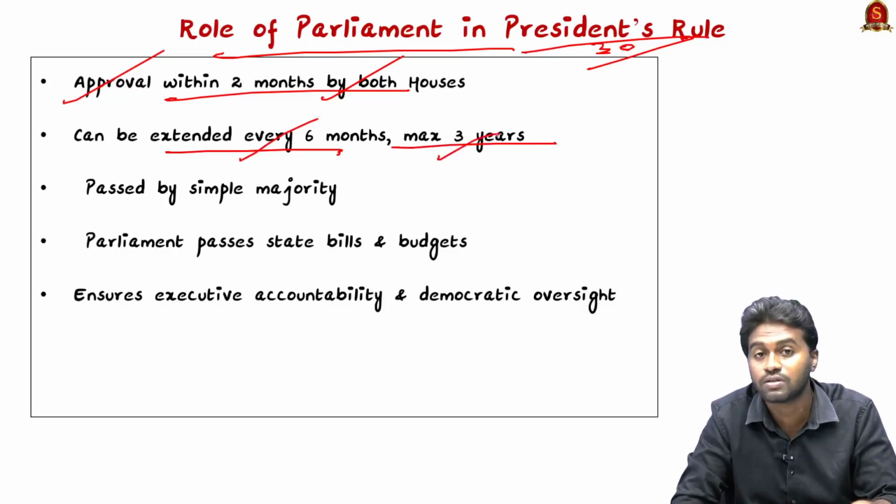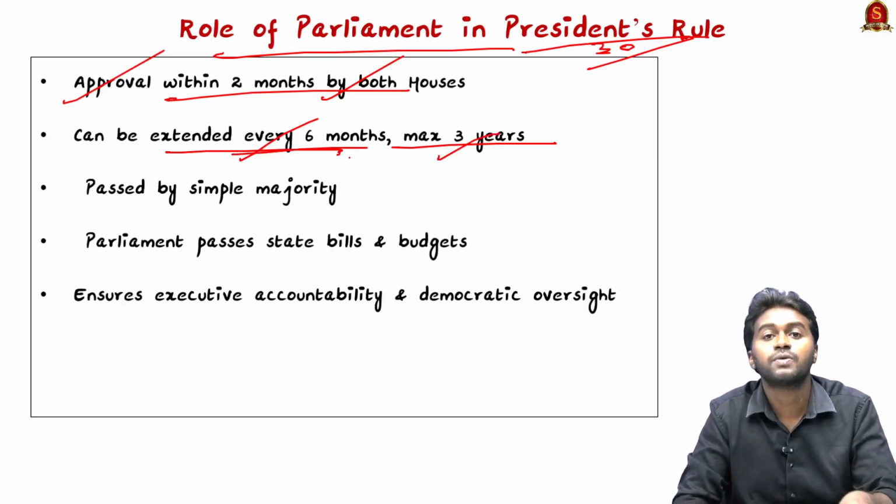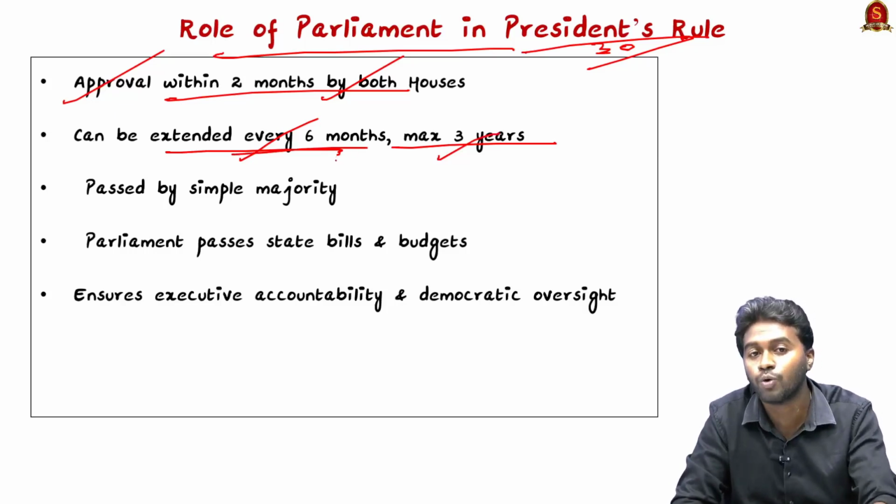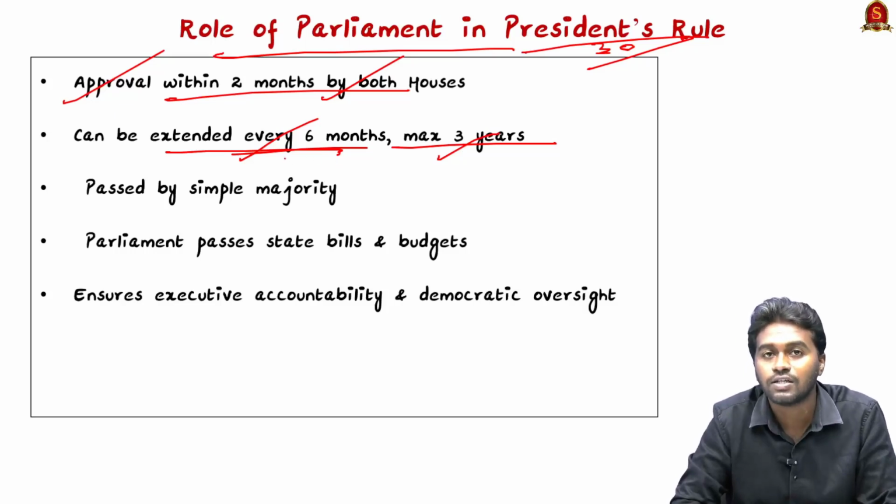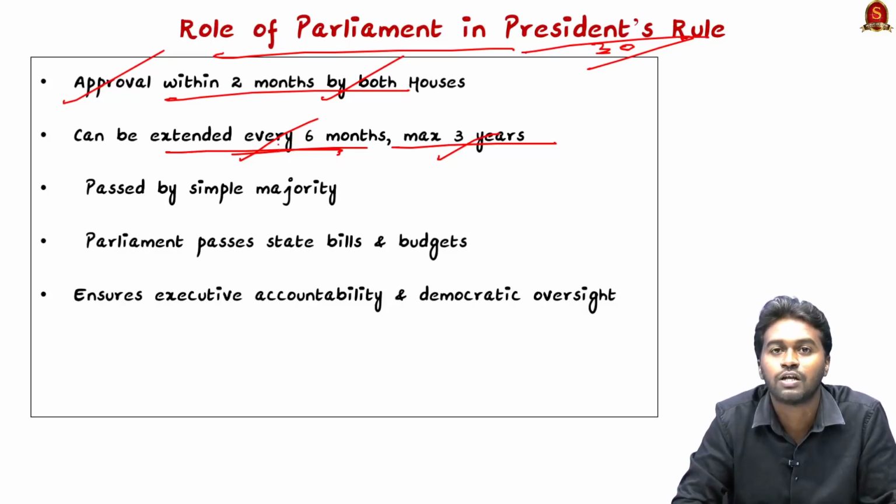the maximum extension of the President's Rule in a state cannot be more than 3 years, and that too every 6 months both houses of the Parliament have to give approval for the further extension of the constitutional emergency in a state.